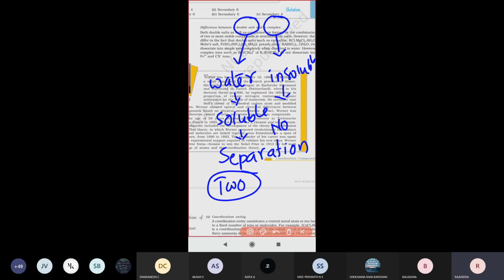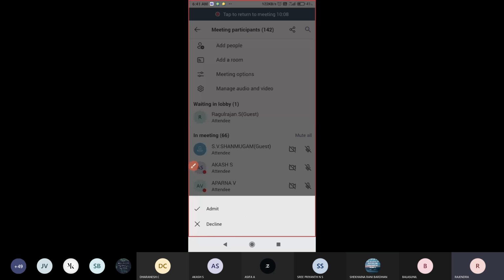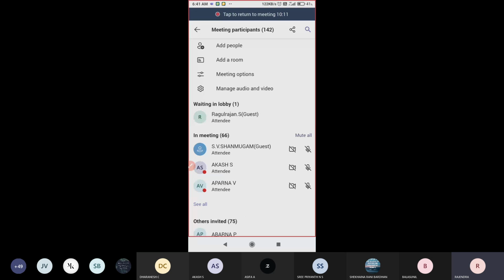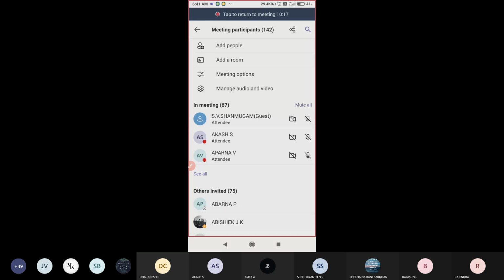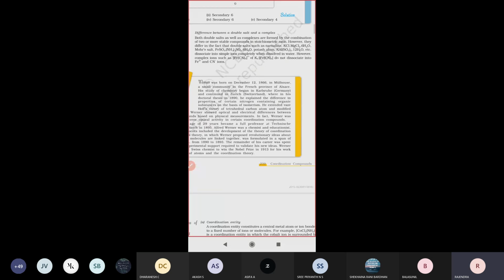There are many atoms or groups attached to the central atom. These many atoms or ions we cannot separate because it is a water insoluble compound. That's why we cannot separate them out. So that is the major difference between double salt and complex compounds. Right. Just look here at the explanation part given in the NCERT.